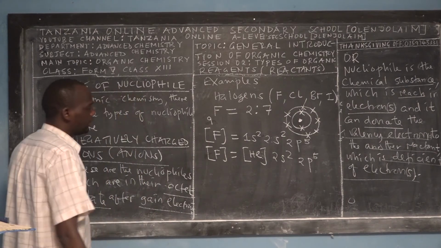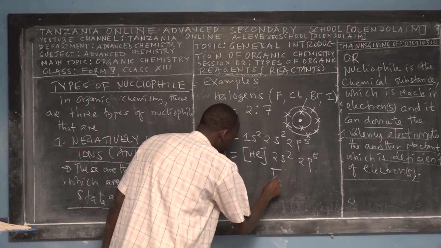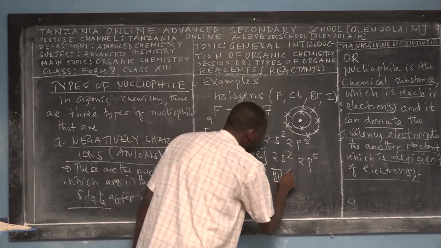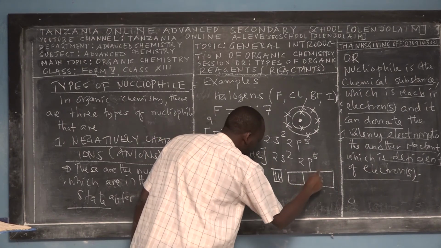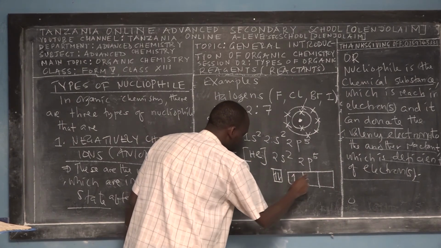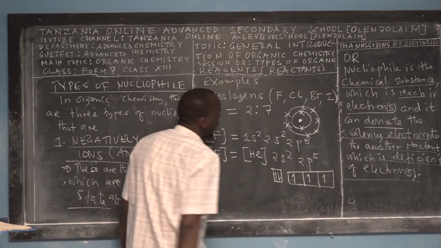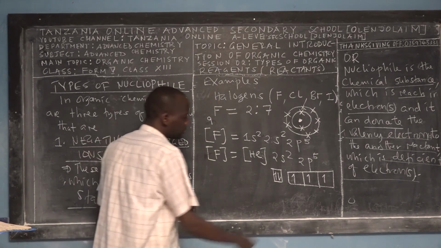Okay. If you use the orbital method, then this is the first, the inner orbit. And then this is another one. According to the principles of filling electrons, each orbital should be filled with 1 electron before pairing. So 1, 2, 3.